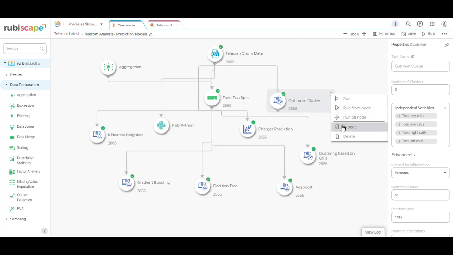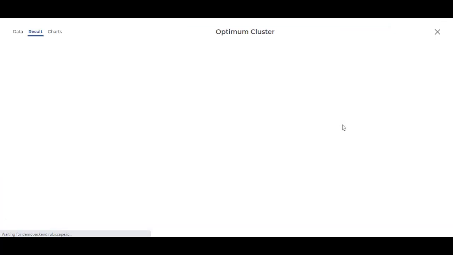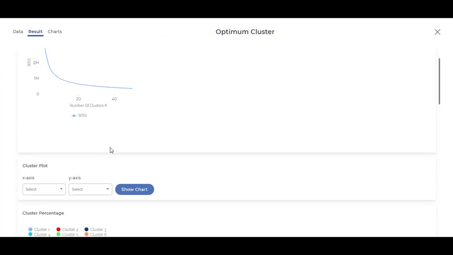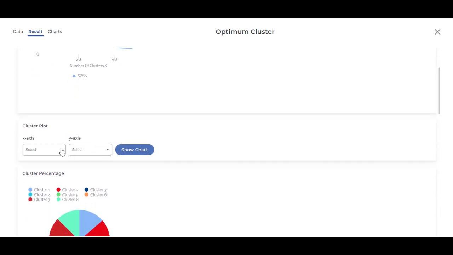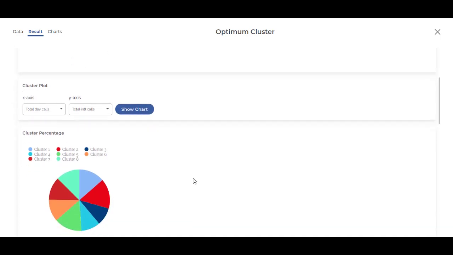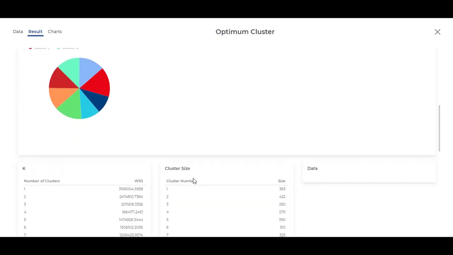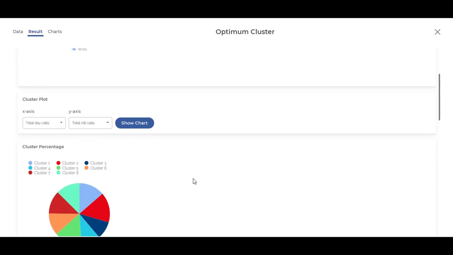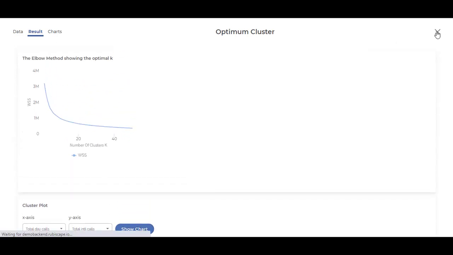We can explore the results by clicking on the Explore section to look at how the results have been spanned across using the elbow method to define the number of clusters, and also to plot the cluster by using a combination of attributes across the X and Y axis. Below, we can also look at the number of clusters, the cluster size, and the data points related to it.